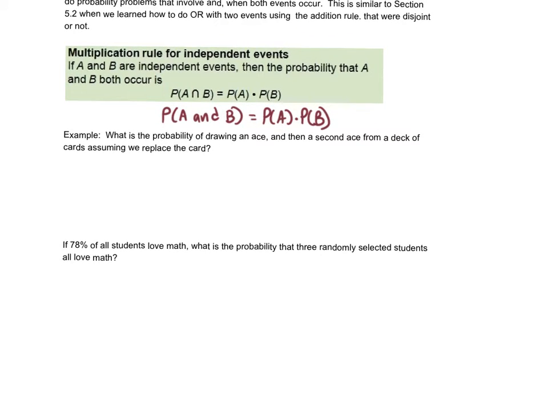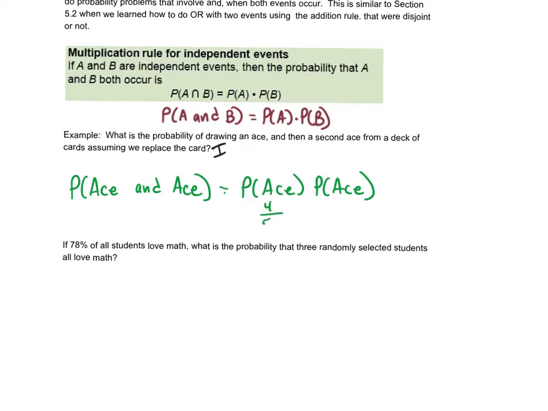So this says the probability of drawing an ace and then drawing a second ace from the deck, assuming we replace the card. Well, since we replaced the card, these are independent events, and that's a very important thing. So the way I would write this is I would say, what's the probability of drawing an ace and then drawing another ace? So the probability of drawing an ace and an ace. Now, since we put it back, this is simply going to be the probability of drawing an ace times the probability of drawing an ace. Now, there are 4 aces in the deck out of 52 cards, and that is the same for both of these.